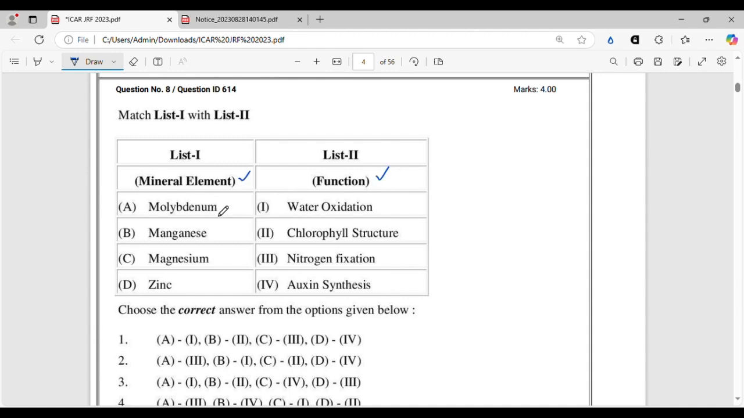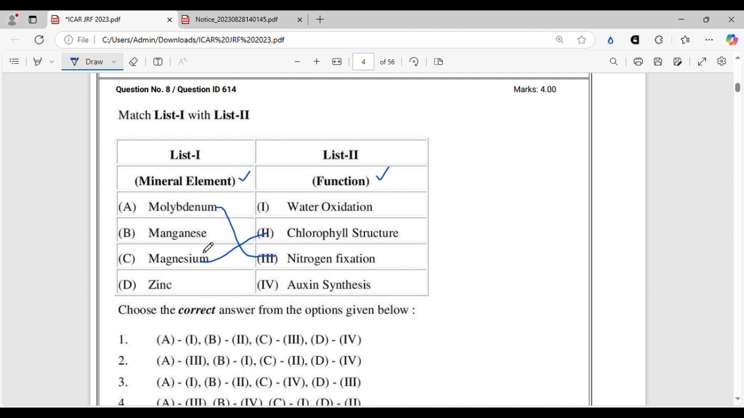Molybdenum, we know, is an essential component of the nitrogenase enzyme, and it is absolutely necessary for nitrogen fixation, right? Magnesium, we know, is the centrally located atom in the chlorophyll structure in plants, right?